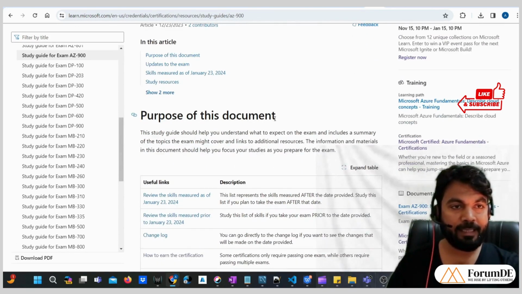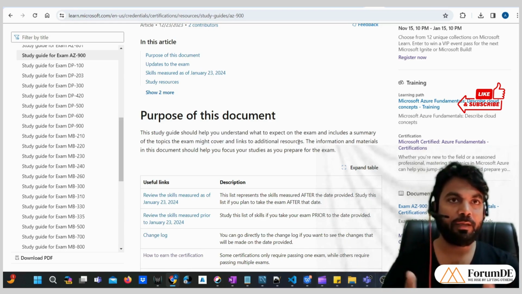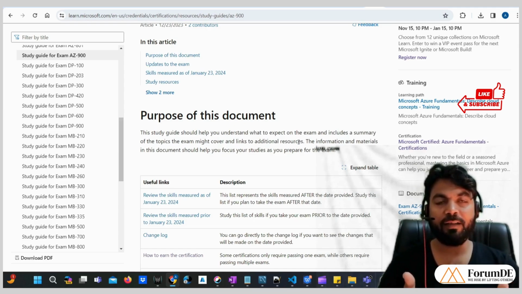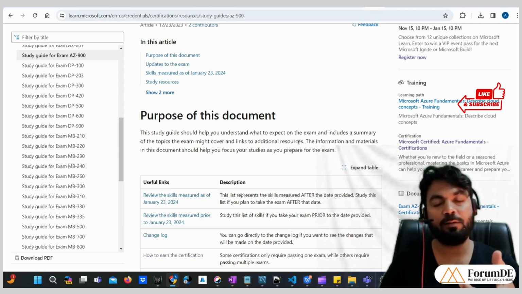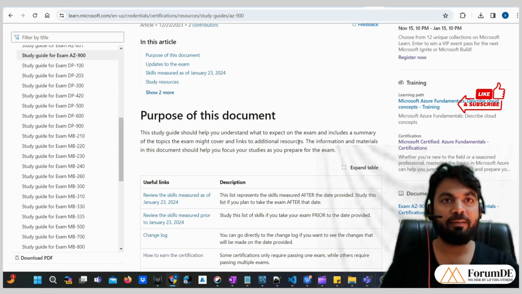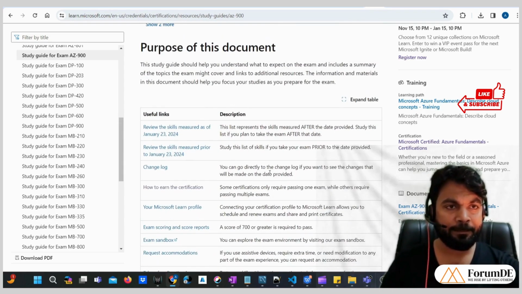And if you see here, we have many sections like the purpose of this document. If I take you through this, this study guide should help you understand what to expect on the exam, and includes a summary of topics the exam might cover, and links to additional resources. If you want to do the certification by self study, then there are links also in this documentation which you can refer to and prepare for your certification examination. Let's proceed further and see what all things it contains.